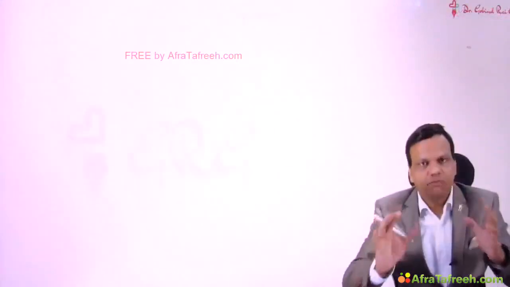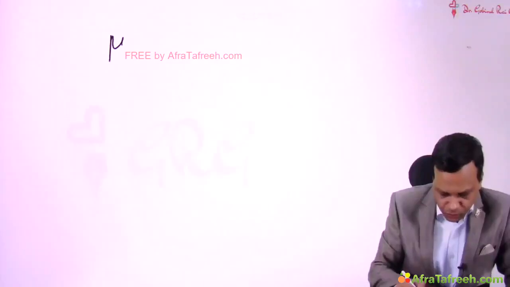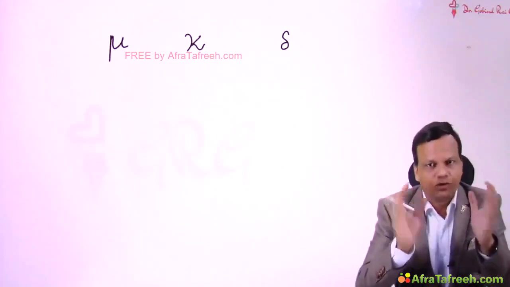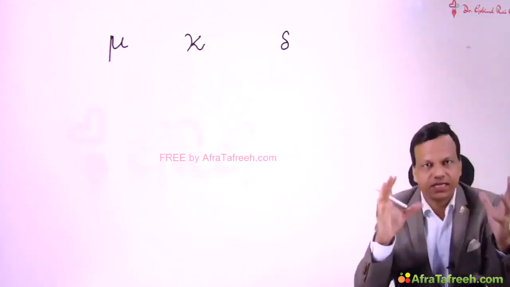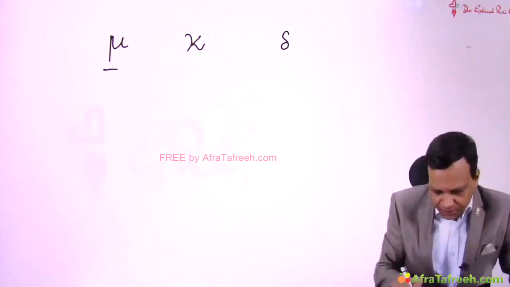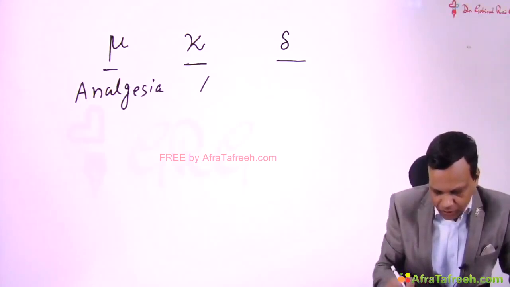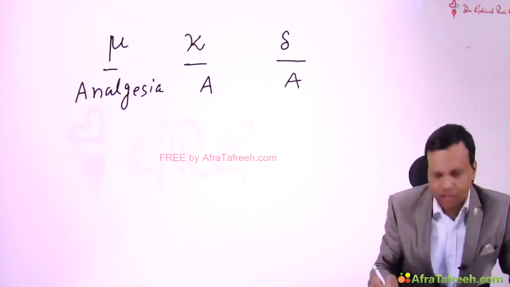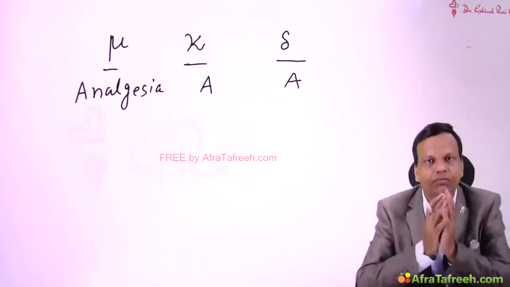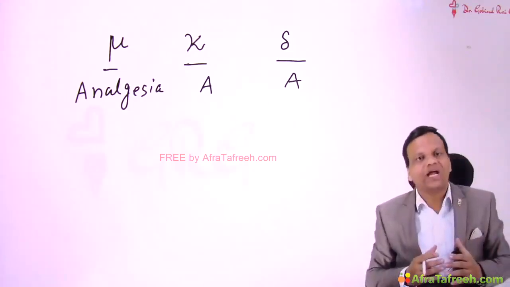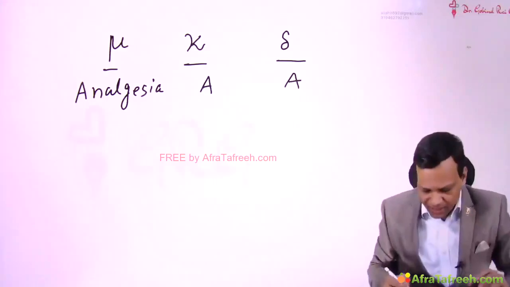Morphine acts on three main receptors: mu, kappa, and delta. We know morphine is a powerful analgesic drug, so all these receptors mediate analgesia. That means stimulation of the mu receptor causes analgesia, stimulation of kappa also causes analgesia, and delta also causes analgesia. Now, apart from analgesia, mu receptors have many more actions, whereas the kappa receptor has one more